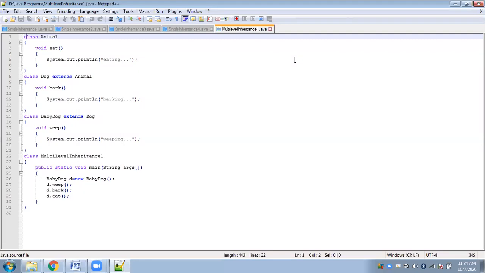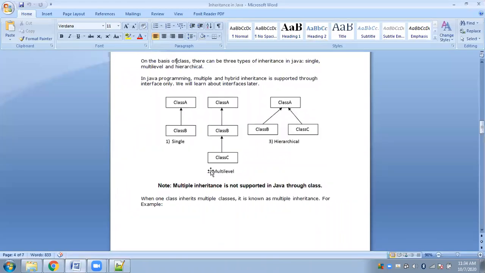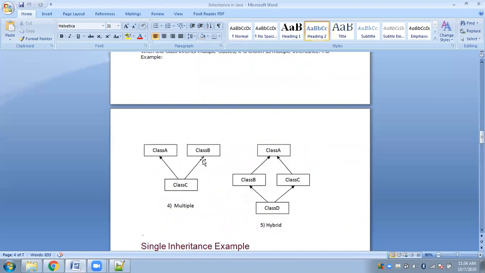Ma'am, what is the difference between multiple and hierarchical? They both appear the same. How can they both appear the same? One is the opposite of the other. This is hierarchical: one base class, multiple derived classes. Multiple is multiple base classes, one derived class.